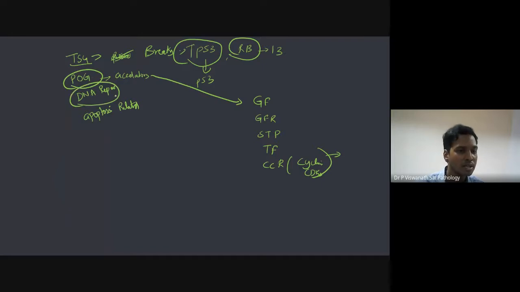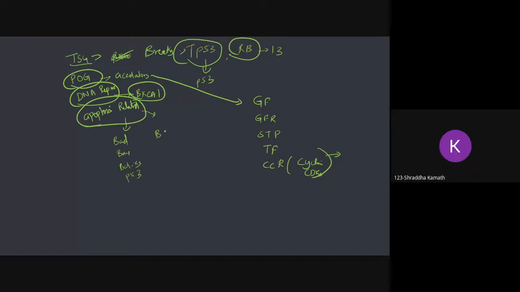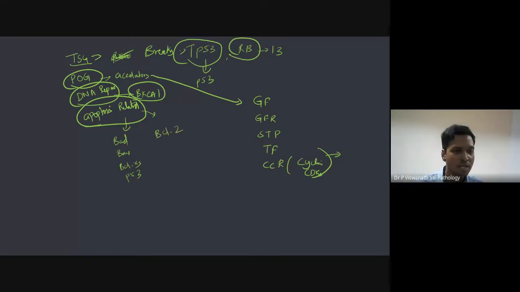So DNA repair genes, there are some examples. BRCA1, it is involved in breast cancer. You'll study this later on. I don't want to overload you with information, but the idea is BRCA1 mutation can cause cancer. Okay, so what about apoptosis? We talked about BAD, BAX, BCL-XS, P53, whereas anti-apoptosis is BCL2. Okay, so this is the general paradigm that we have studied.